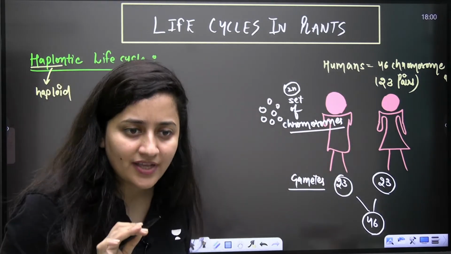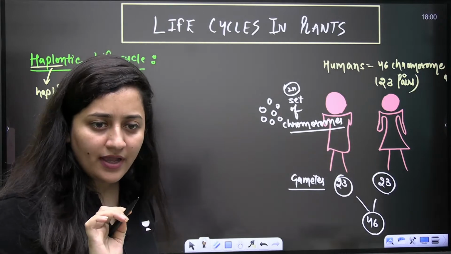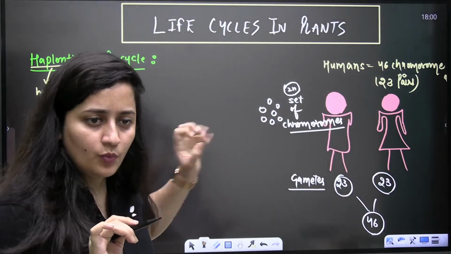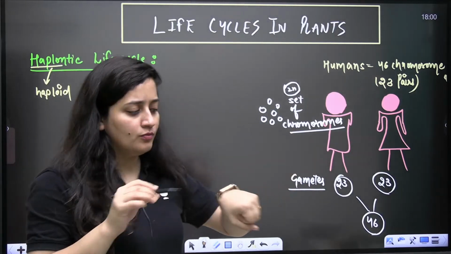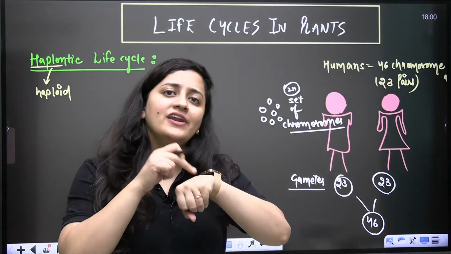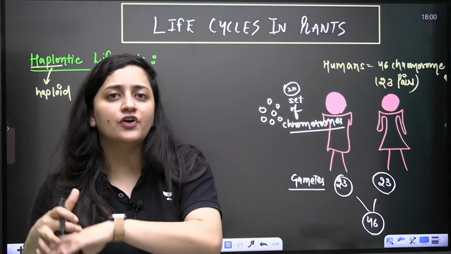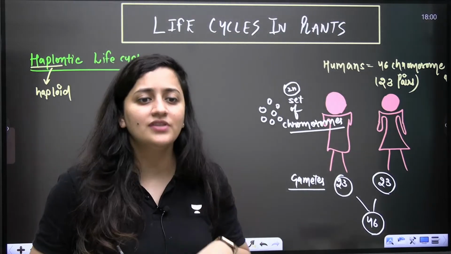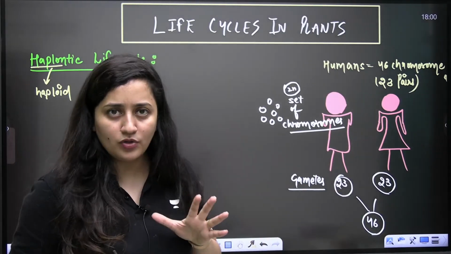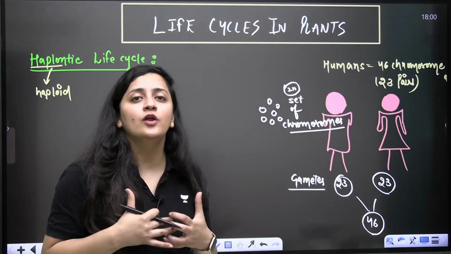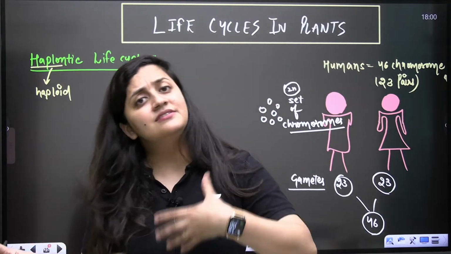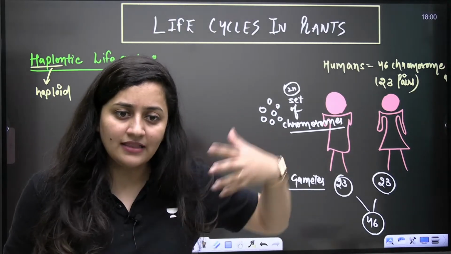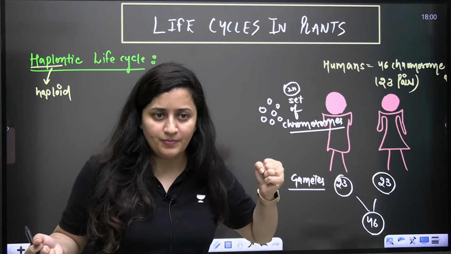If I don't talk about the gametes, of course, we will have the diploid set of chromosomes. In each and every cell of my body, I'll have 46 chromosomes. Just forget about the gametes right now. So we are the diploid organisms. In the higher organisms and higher animals, this is what you are going to see.